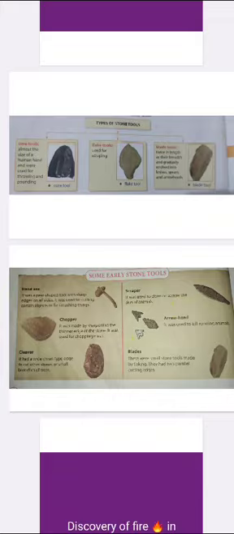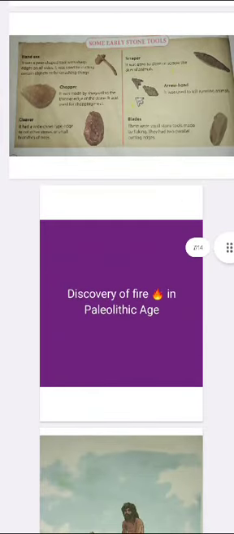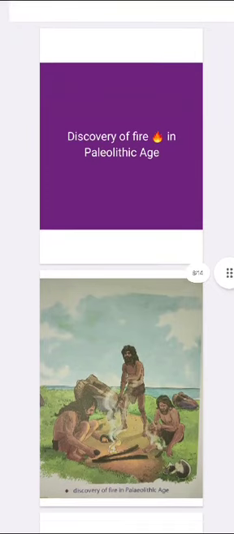Now, the discovery of fire was the important achievement by the early humans in the Paleolithic age. It was a turning point for humankind. The early humans may have seen natural fire. The creation of fire was by chance or an accident. Archaeologists also believe that fire was probably produced by rubbing two stones against each other. Gradually, humans learned how to use fire in a variety of ways.